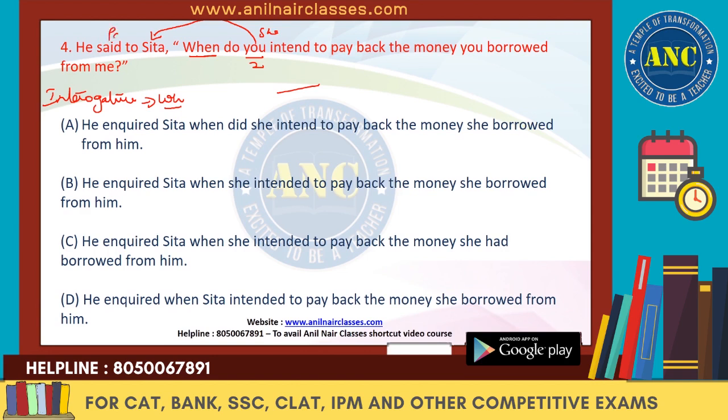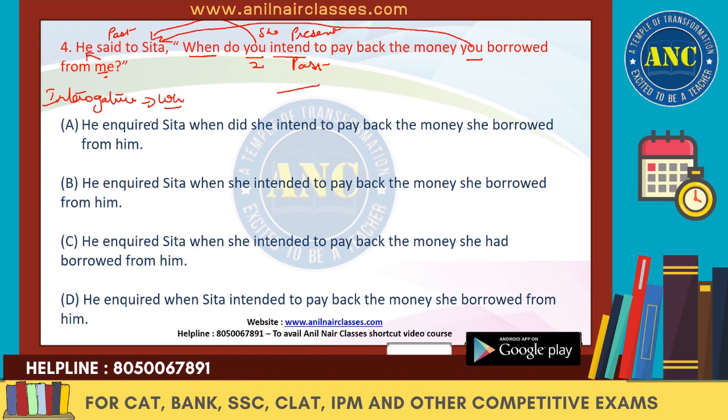This is in the past, right? So we have to see which tense this verb is. This tense is in the simple present, but the reporting verb is in the past. So if it is in the simple present, it will change to the simple past. Again, you will be changed as per Sita. Me is the first person. Me will change as per he, right? We have done this. Let's see.